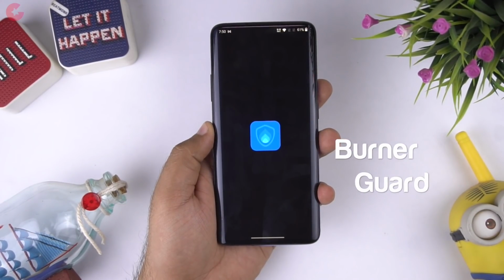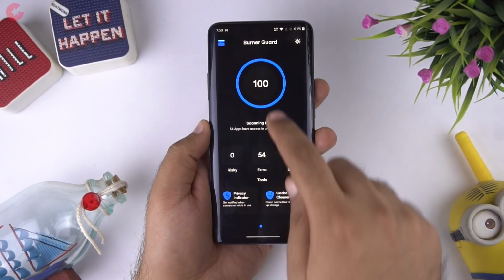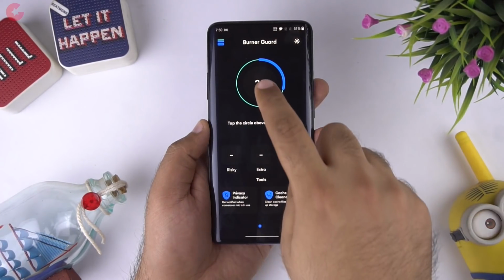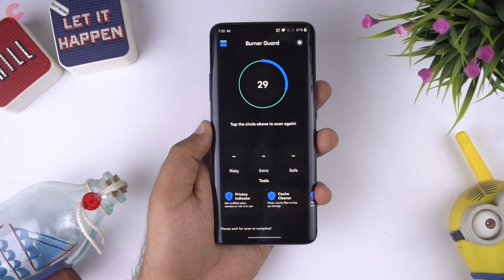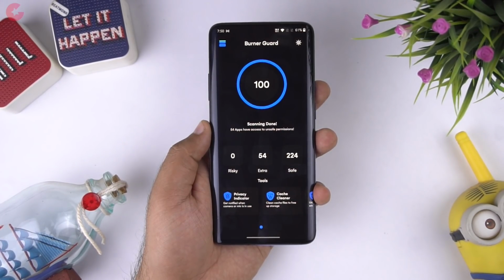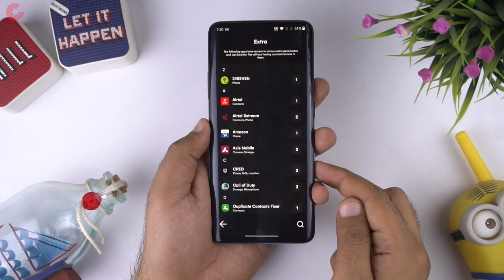Next app we have in our list is the Burner Guard. Burner Guard will help you to take control of your data privacy by keeping a check on the apps you have installed on your phone. The UI of the app is clutter-free and very user friendly. In the app, you can see the apps installed on your phone, and they are divided further into 3 categories such as safe, extra and risky.